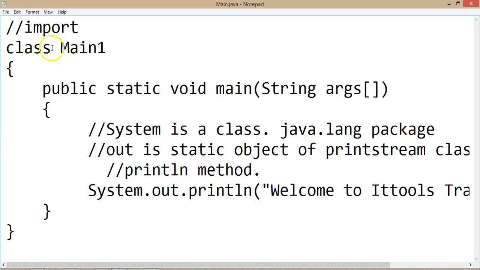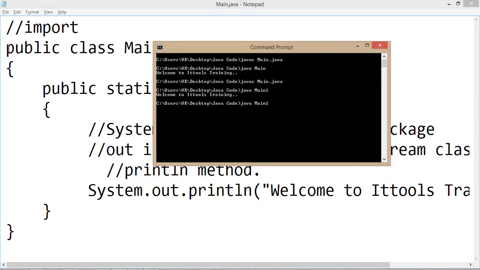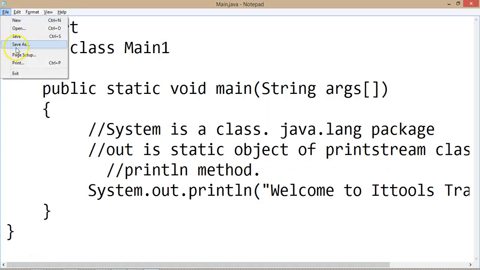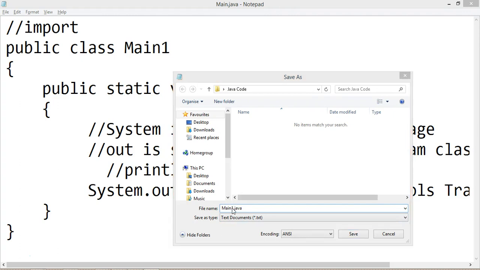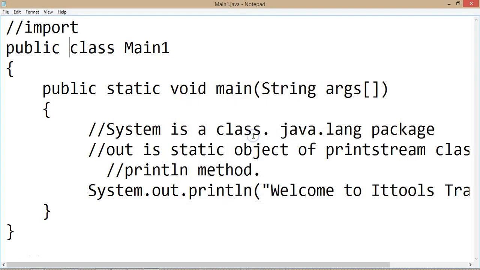Now when my class is public, the class name and the file name must be the same. You can see the error here: Main1 is public, should be declared in a file named Main1. So we'll save it as Main1, and you can write only one public class in one file.